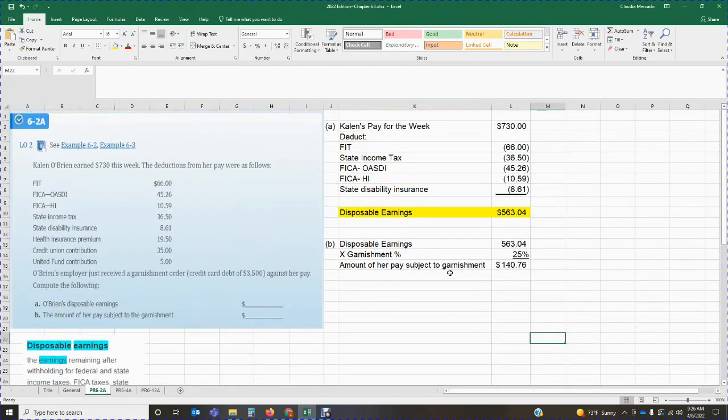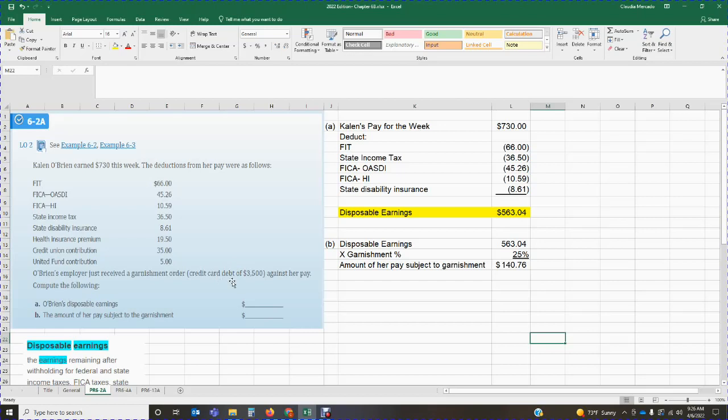That means the amount of her pay subject to the garnishment is $140.76. So what does that mean? On top of all of these taxes and deductions, the employer is going to withhold from Callan O'Brien's paycheck $140.76 to cover that credit card garnishment.